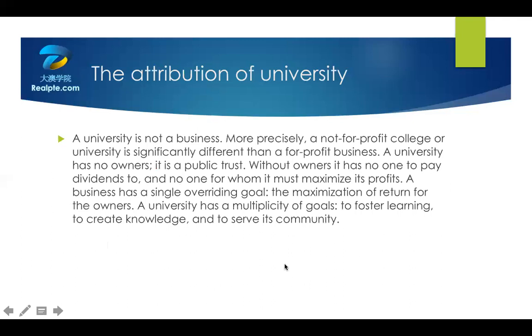好，我们整个连起来读一下。A university is not a business. More precisely, a not-for-profit college or university is significantly different than a for-profit business. A university has no owners. It is a public trust. Without owners, it has no one to pay dividends to, and no one for whom it must maximize its profits. A business has a single overriding goal, the maximization of return for the owners. A university has a multiplicity of goals to foster learning, to create knowledge, and to serve its community.